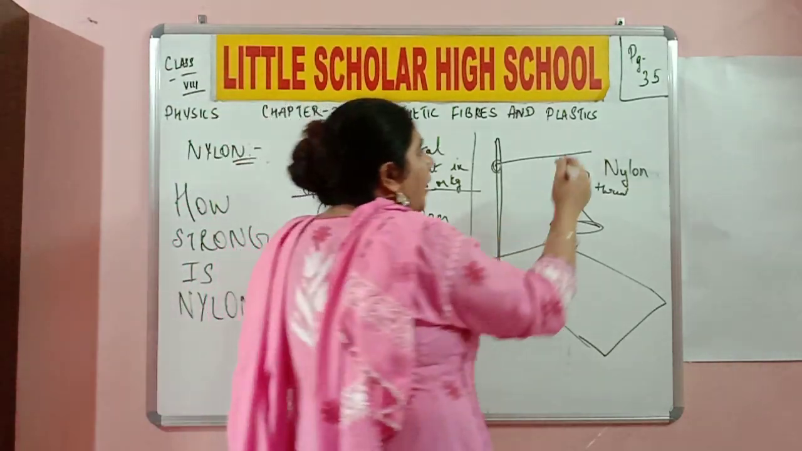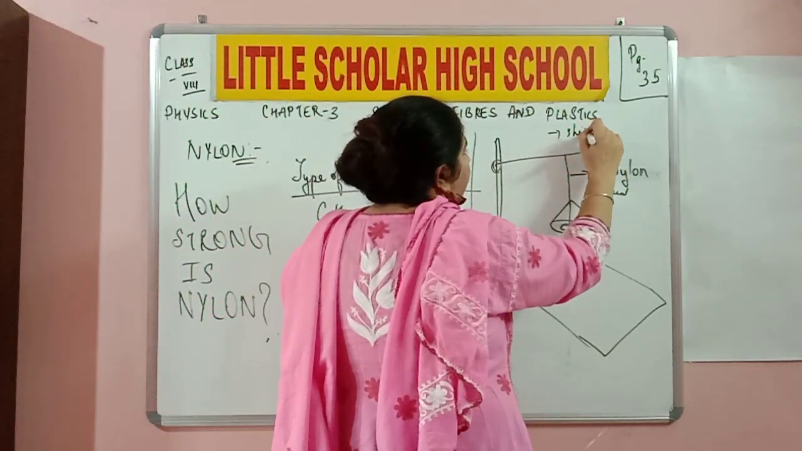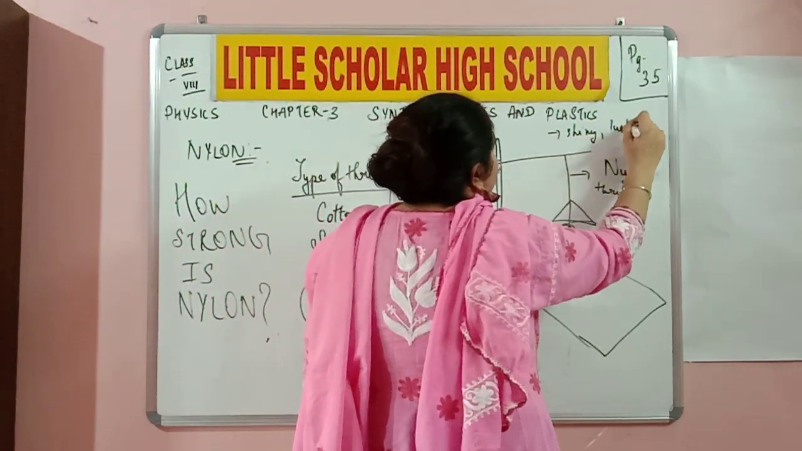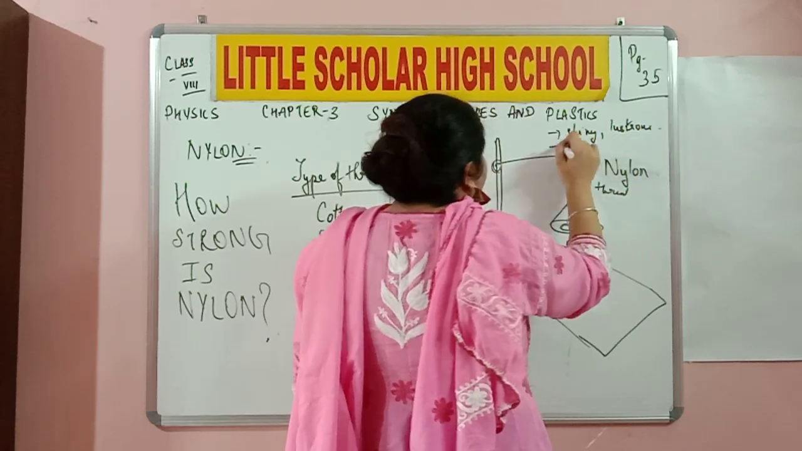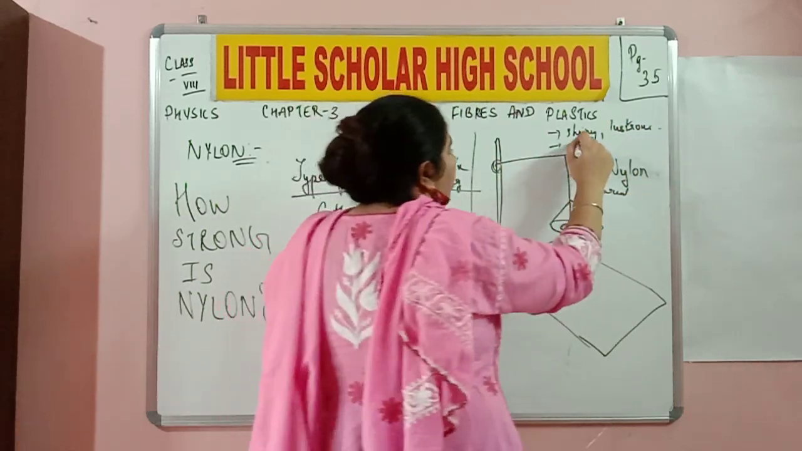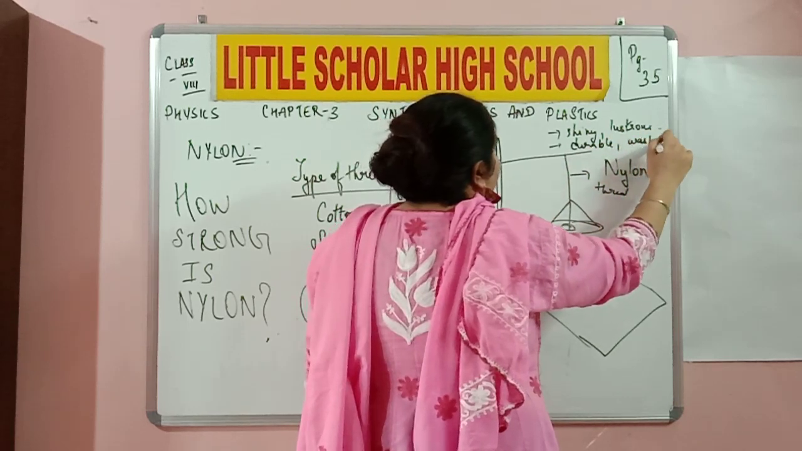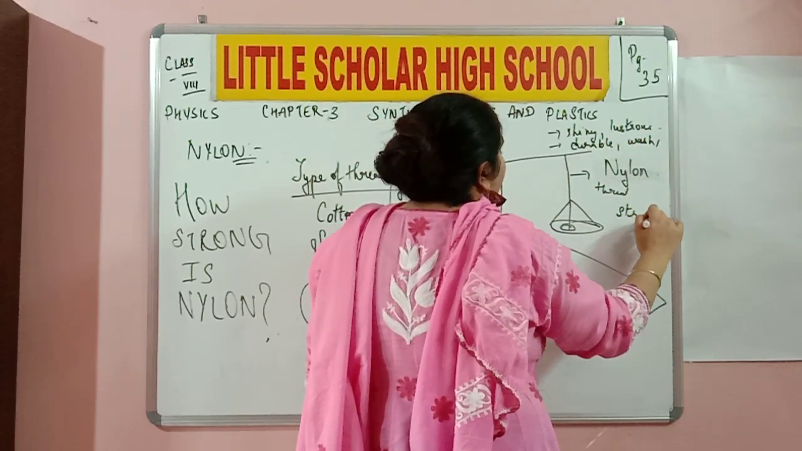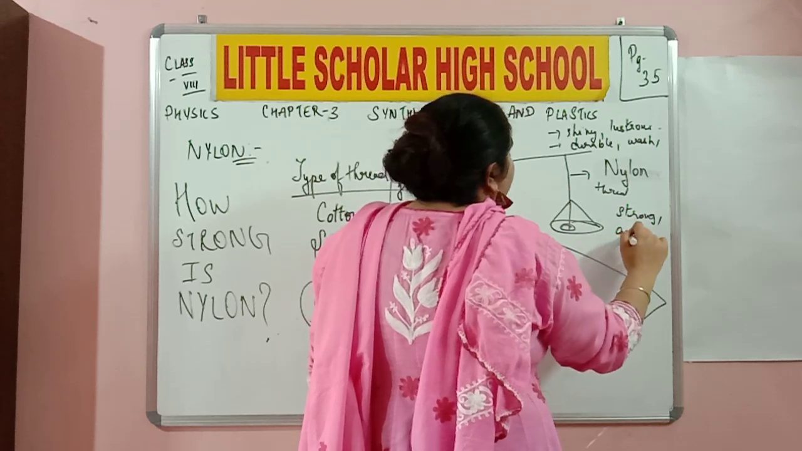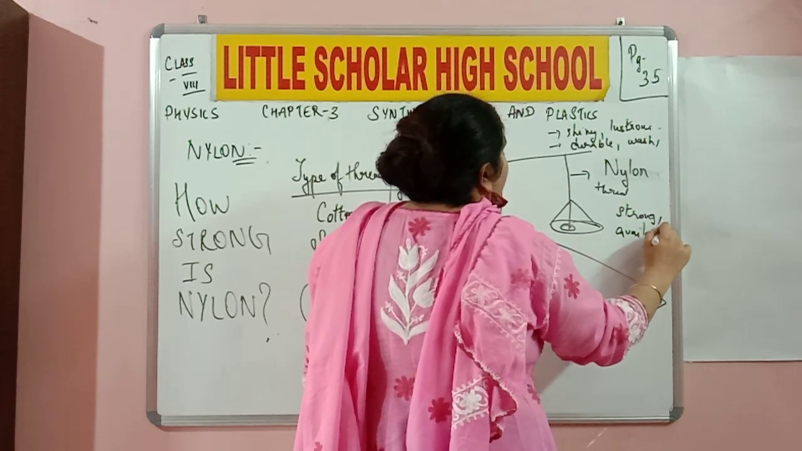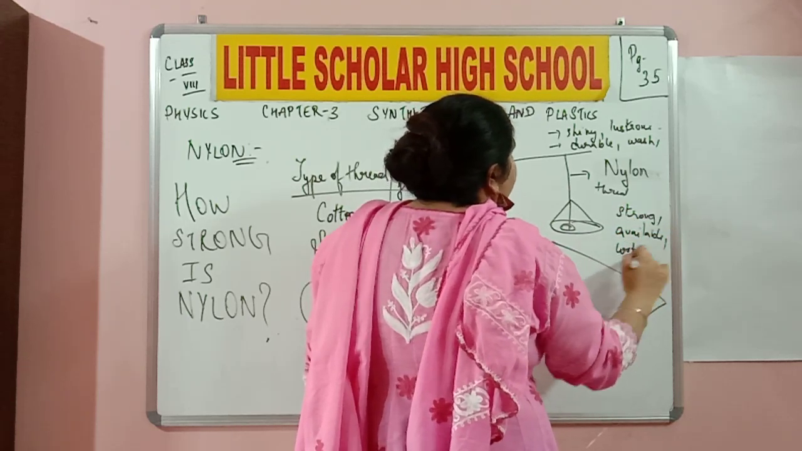So what were the other characteristics we studied? It is shiny, it is lustrous. Shiny and lustrous are almost the same, they're synonyms. So it is durable, it is easy to wash, it is strong, easily available, cost efficient, or cheap.